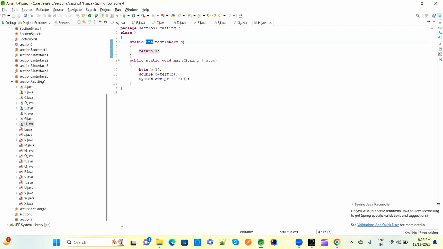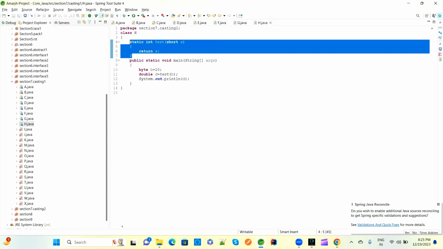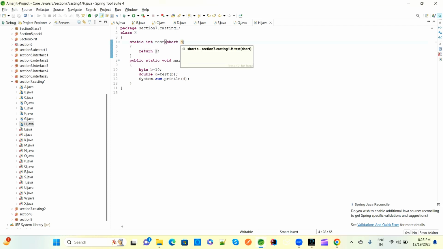So right now this test method value is 10 here, because we are passing a static int test. This method is executed, the byte value has been assigned to the short value, and the short return type has been assigned to the integer value.